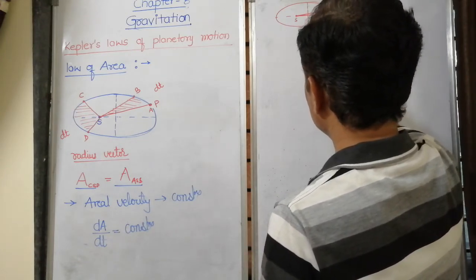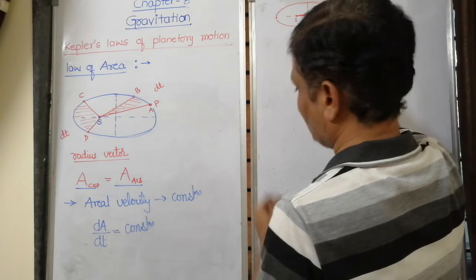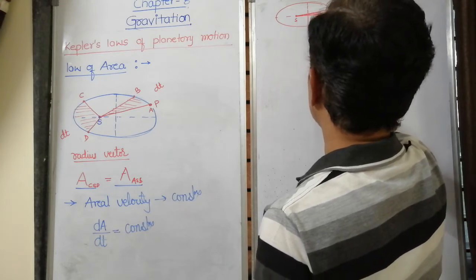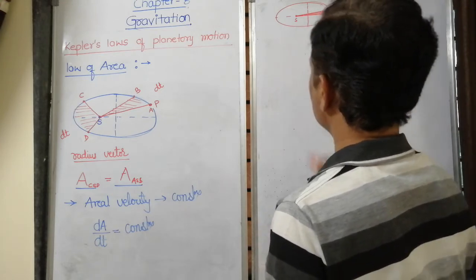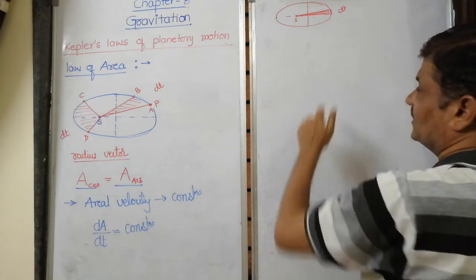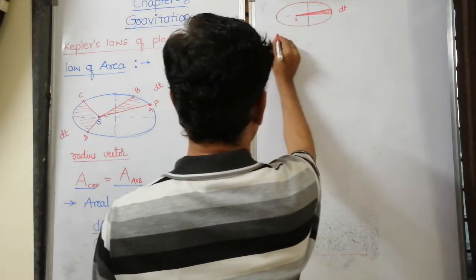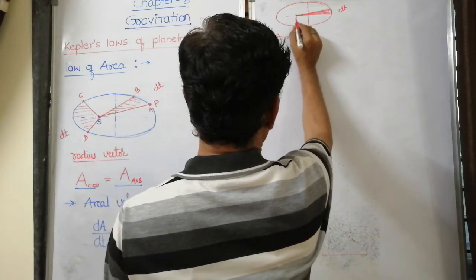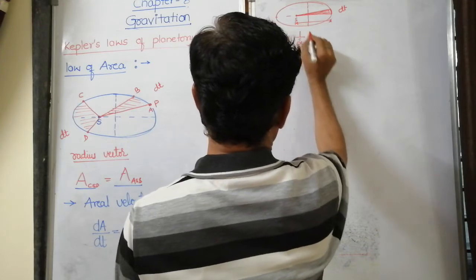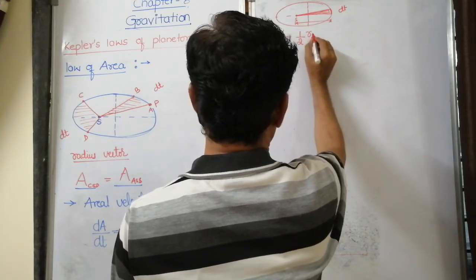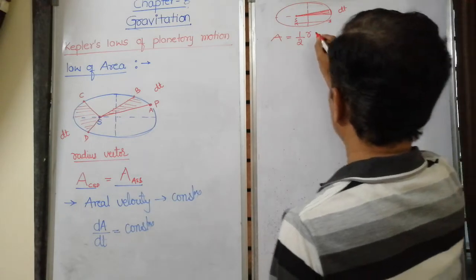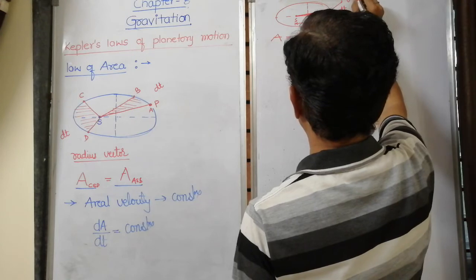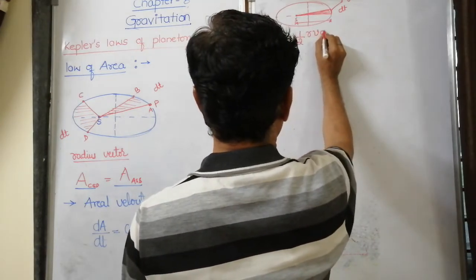During this small distance traveled, I assume the velocity remains constant, that is v. Then how do you write this area? This is assumed to be a triangle. Then the area of the triangle can be written as half into base, which is the radius, into this length. This length can be written as velocity into time, v into dt.